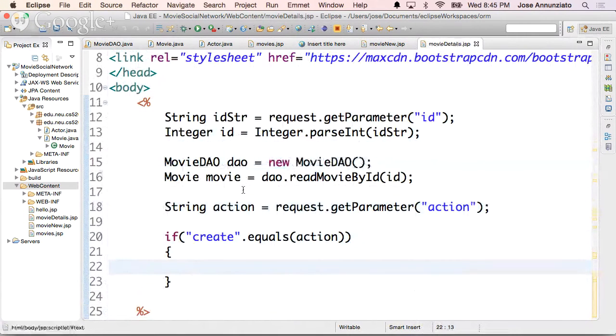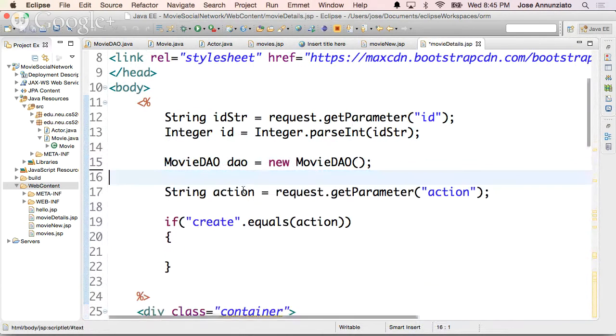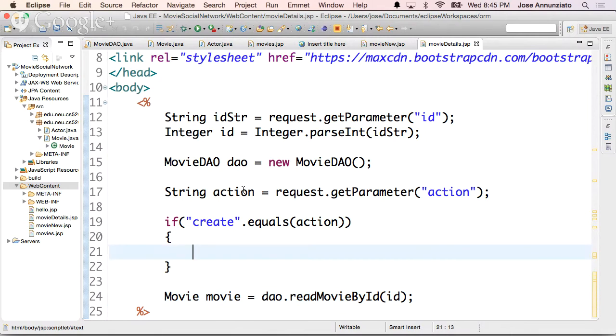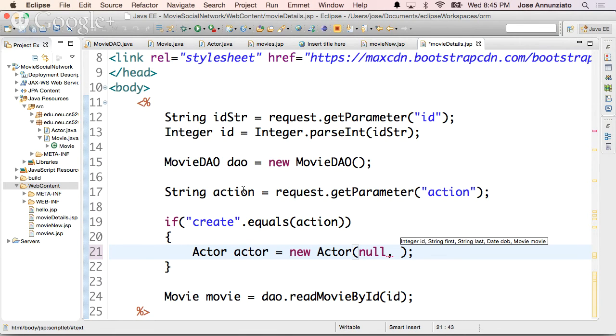So DAO. So we're going to do what? Actually, let's retrieve the movie last, because if we're going to add an actor, when we retrieve the movie, we want to have the movie contain the actor we just added. So let's do that last. So create. What we're going to do, we're going to create an actor, new actor. That's going to have null for the first name. Oh, we need to parse that all out. We need to retrieve all of that.